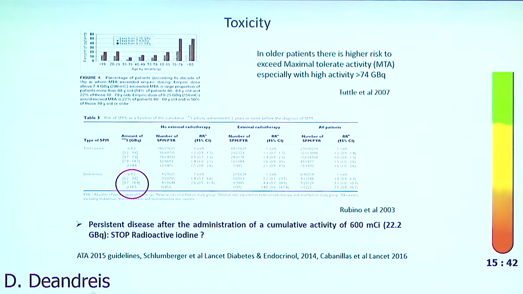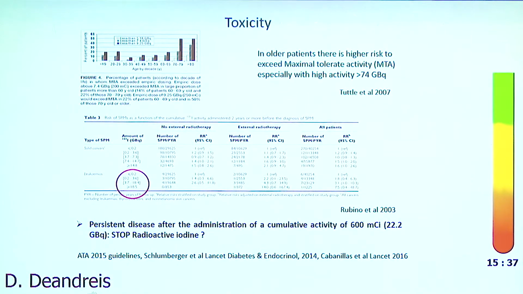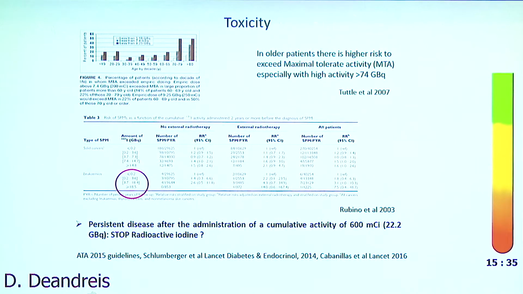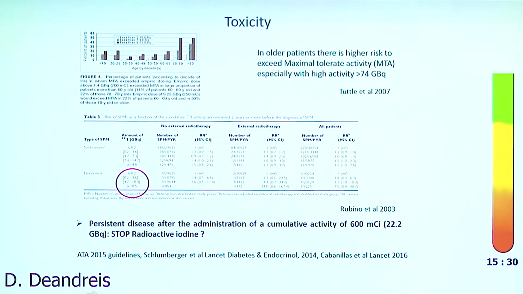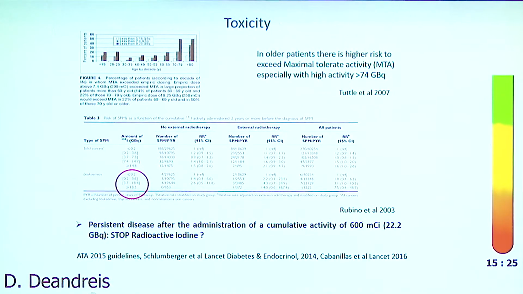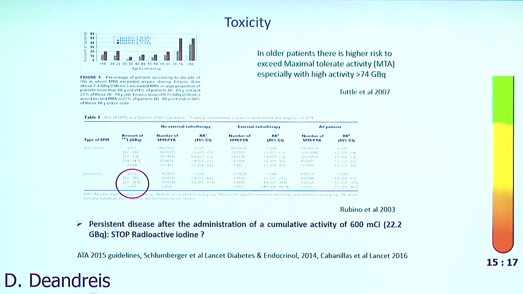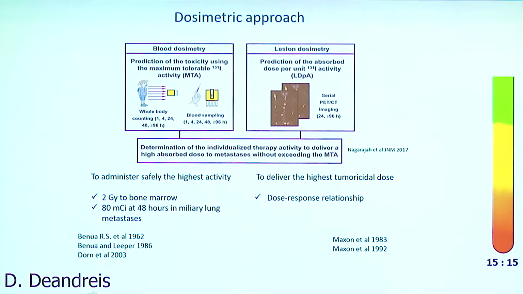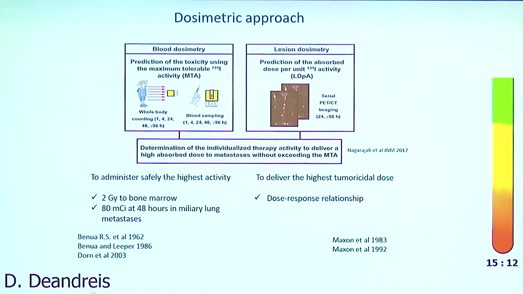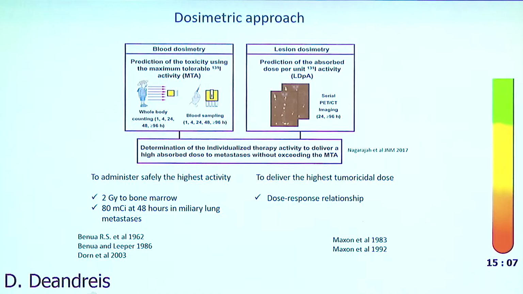So there is a moment when we have to think about when we want to stop. A cutoff of 600 millicuries has been proposed. This comes from the fact that in the empiric approach of radioactive iodine, we normally achieve response below this limit, and over this limit we have a higher risk of long-term toxicity. The problem is, can we do better, through dosimetry, for the patients that disclose radioactive iodine uptake but do not respond to treatment?